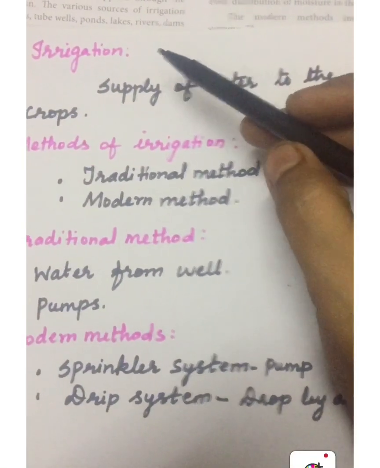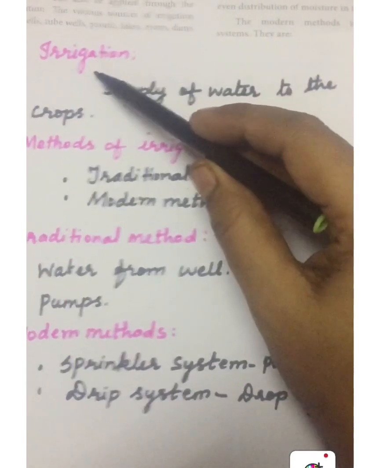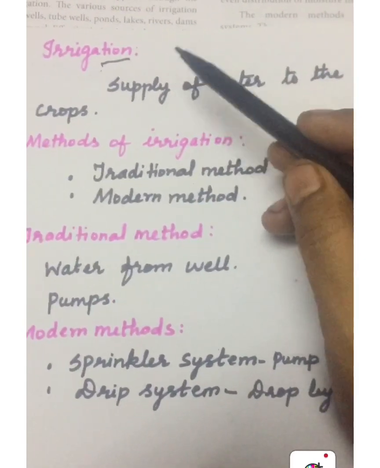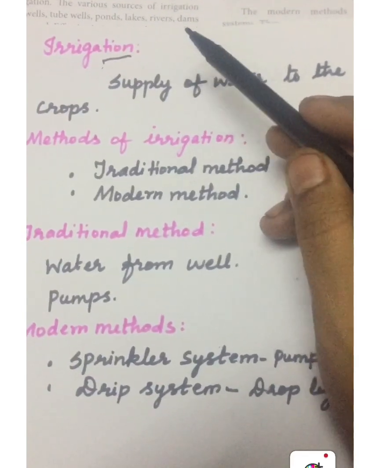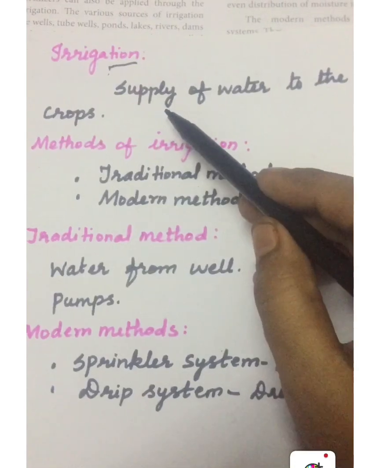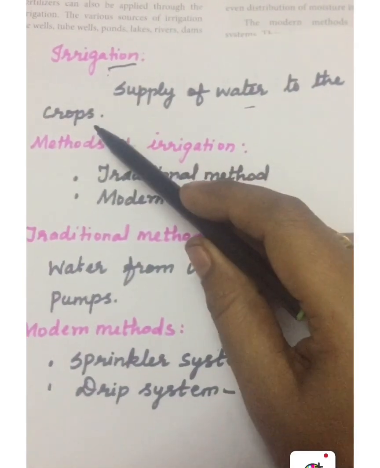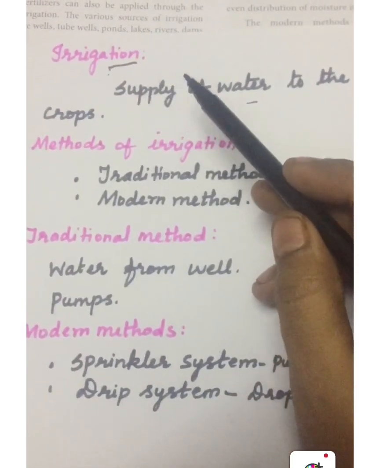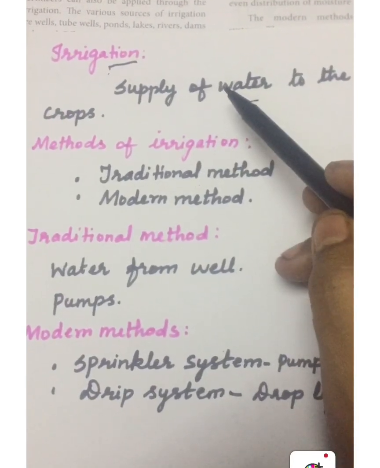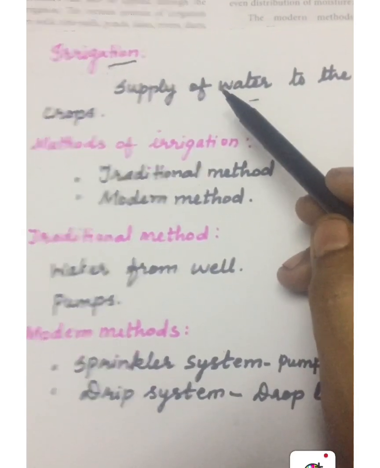Today we will discuss the topic irrigation in unit 21. Students, water is important for the growth of the plants. The plants absorb the water with the help of the root. So supply of water to the crops is called as irrigation. The irrigation or watering the plant is very important.